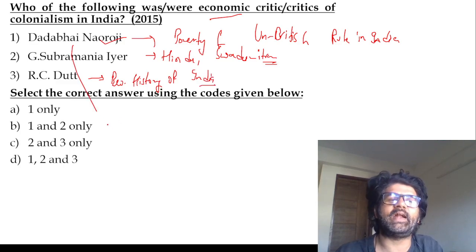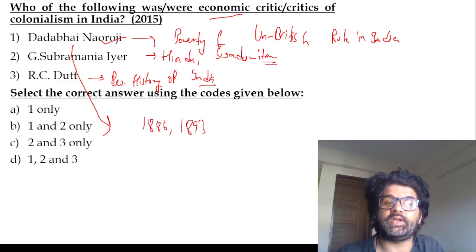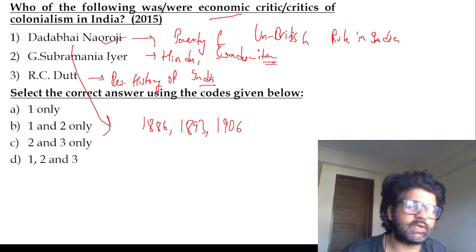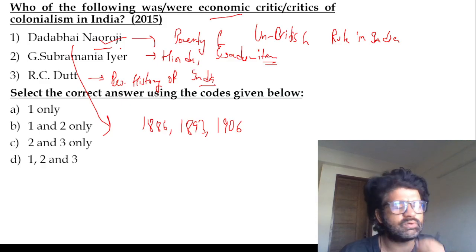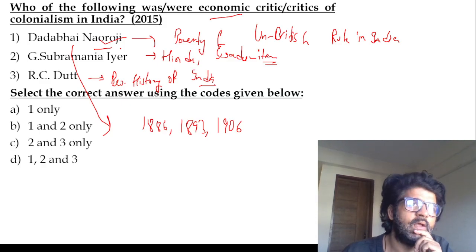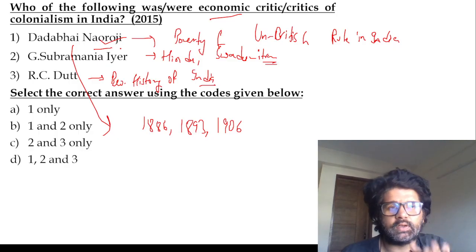Dadabhai Naoroji, the Grand Old Man, he's here, there, everywhere. Congress president three times: 1886, 1893, 1906. Poverty and British Rule in India. He was also elected to the British House of Commons. He established the East India Association. He did a lot of stuff. He was also associated with Parsi organizations and all reform organizations.